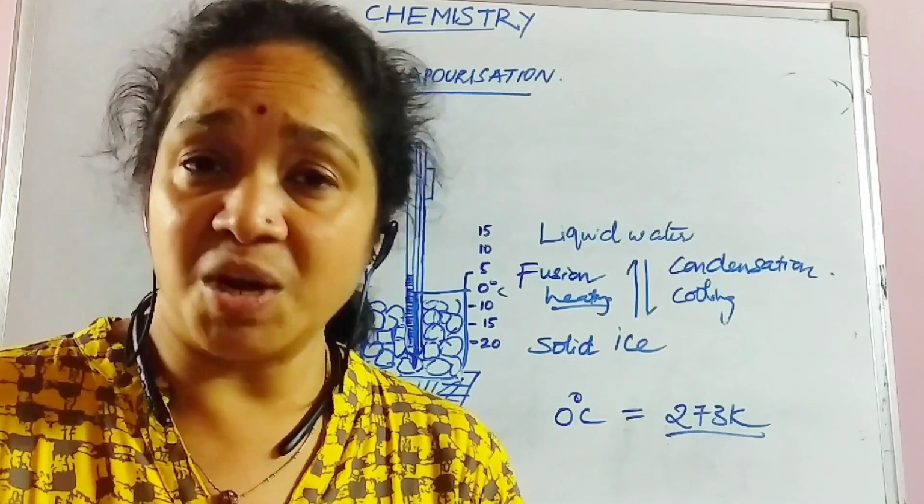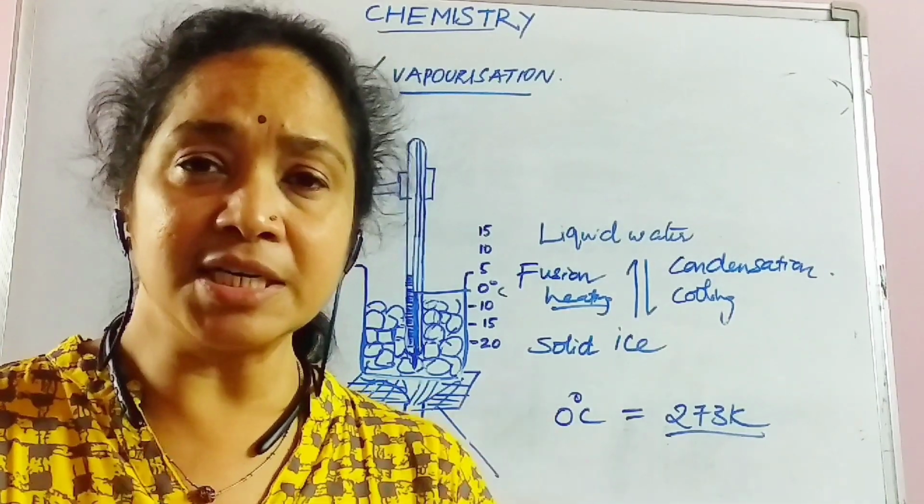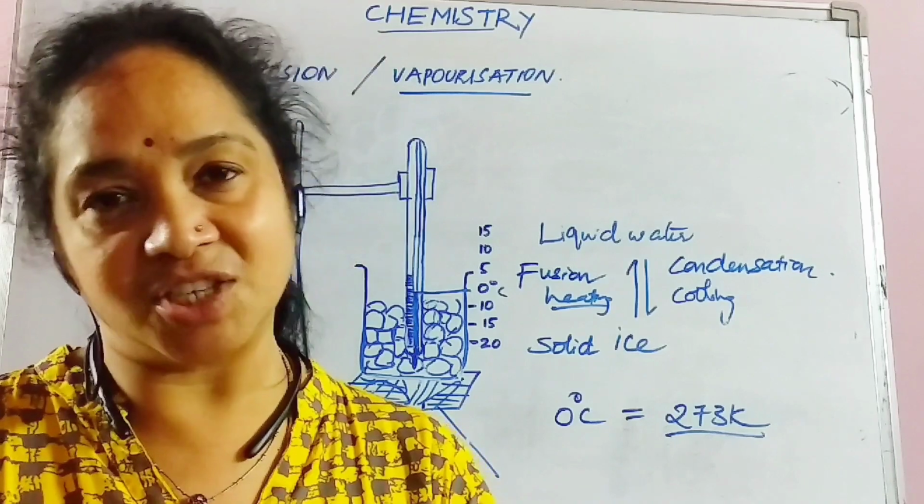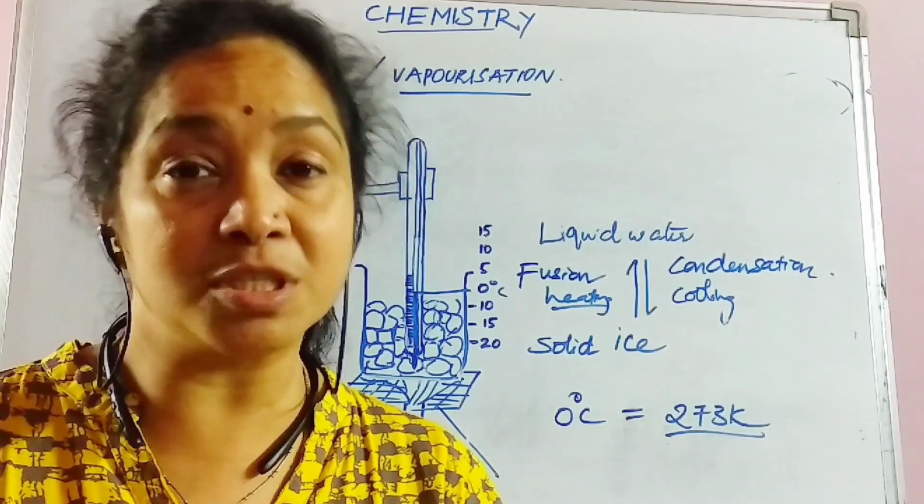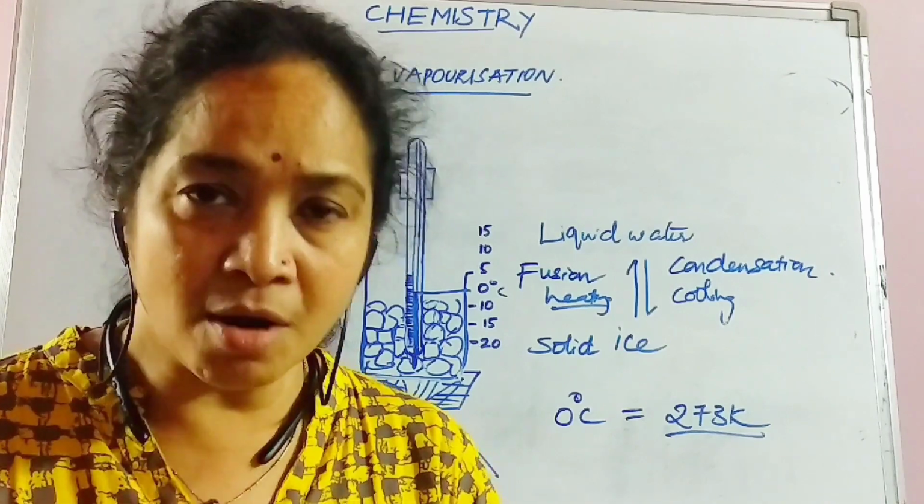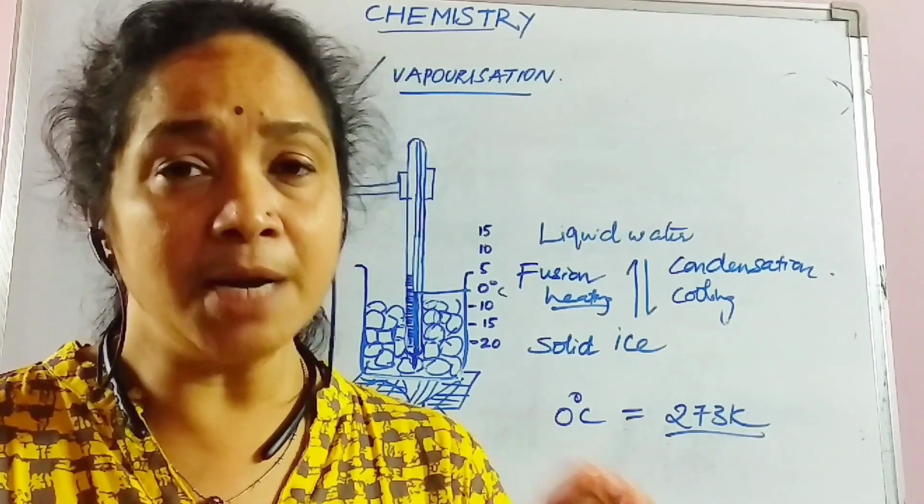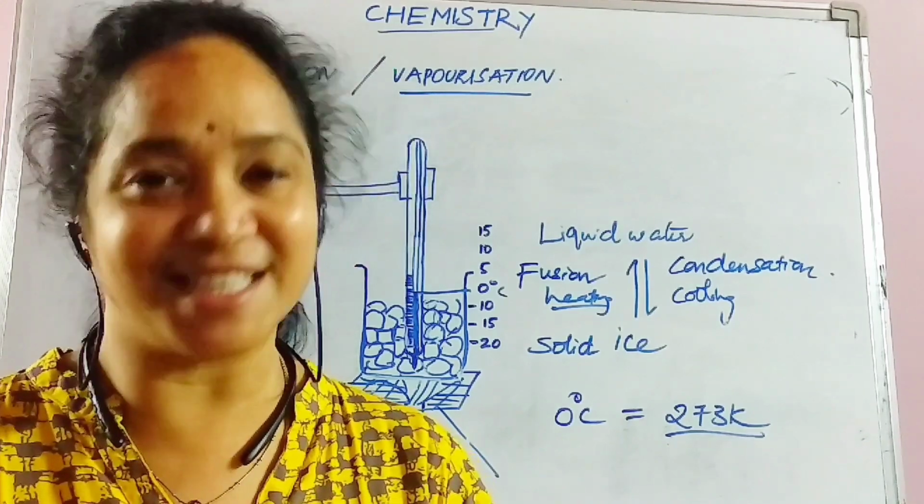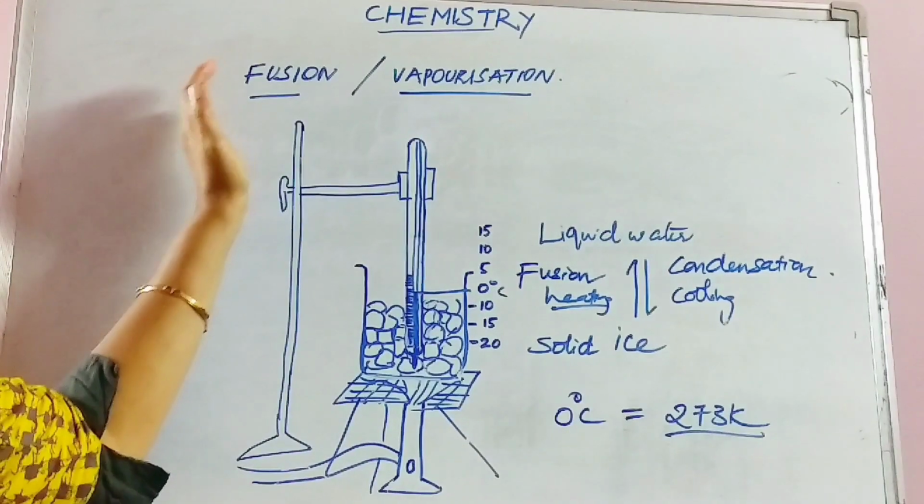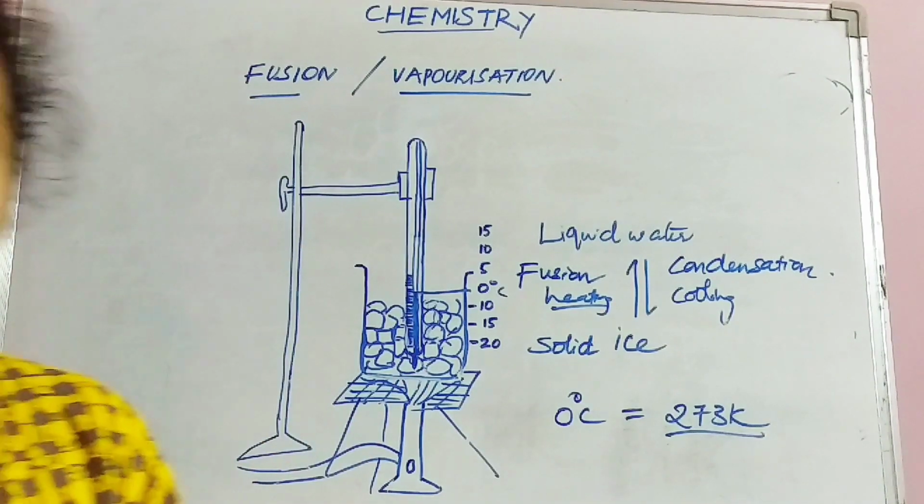And for every 1 kg of ice, a certain heat energy is hidden among the particles. It is around 3.36 into 10 to the power of 5 joules per kg. For 1 kg of ice during the fusion, 3.36 into 10 to the power of 5 joules of energy is hidden among the particles. This is all we have to understand about fusion.